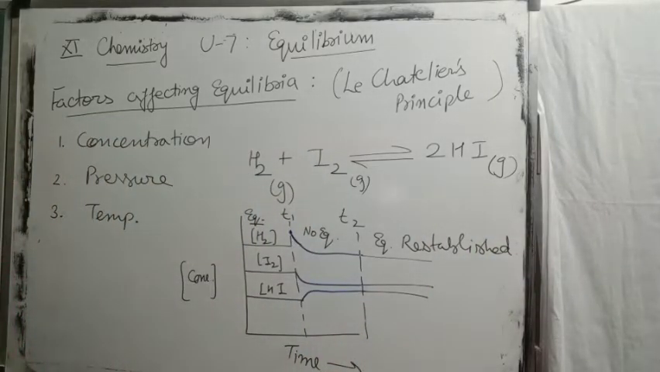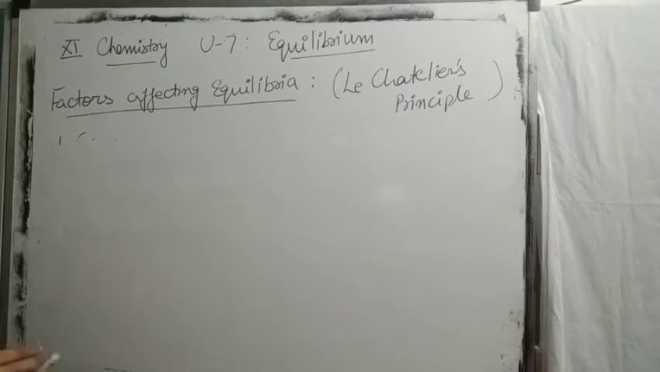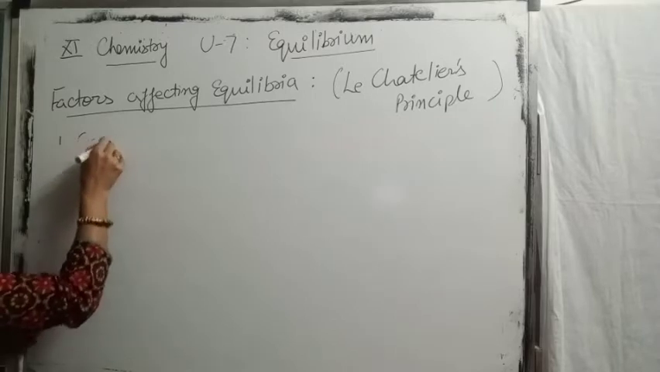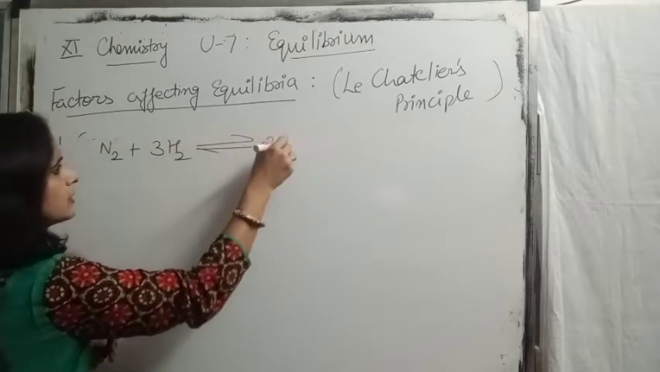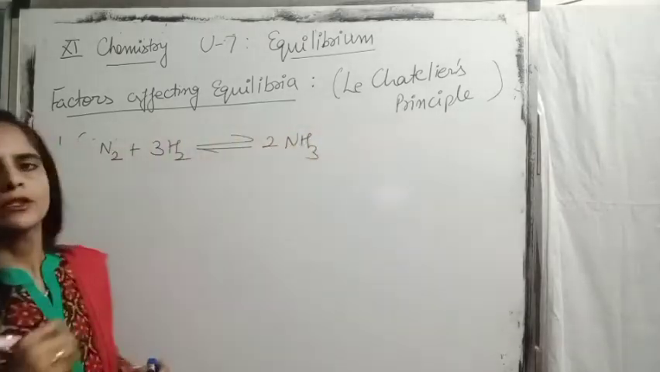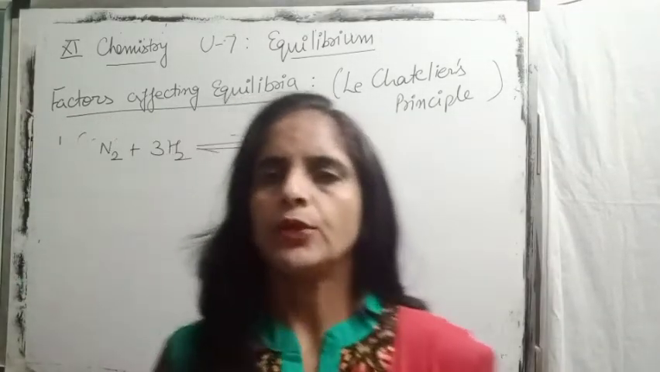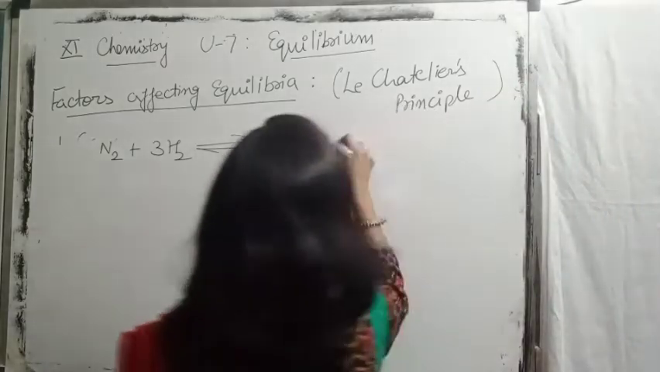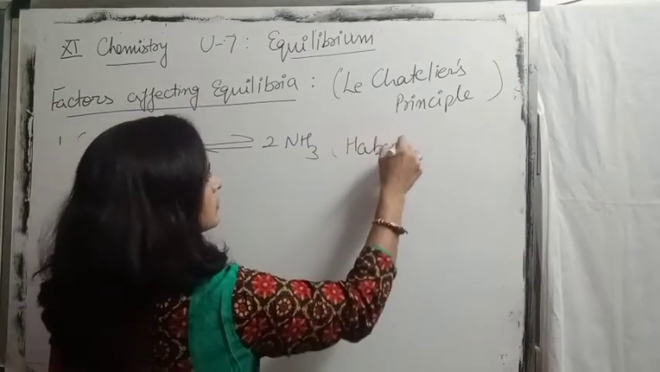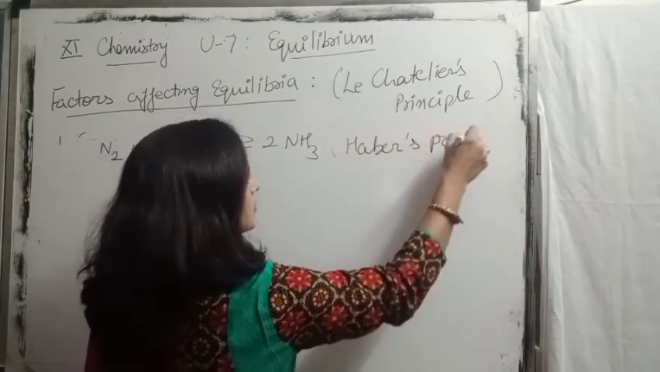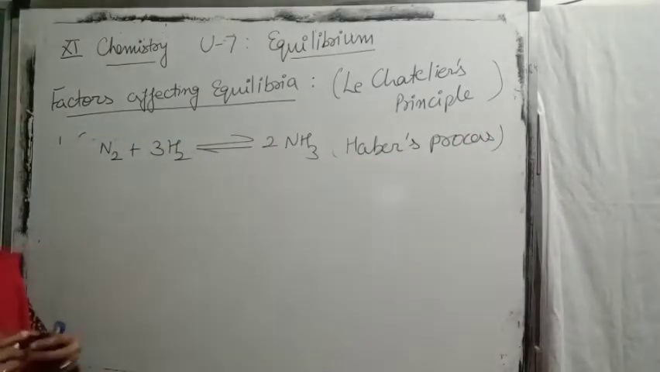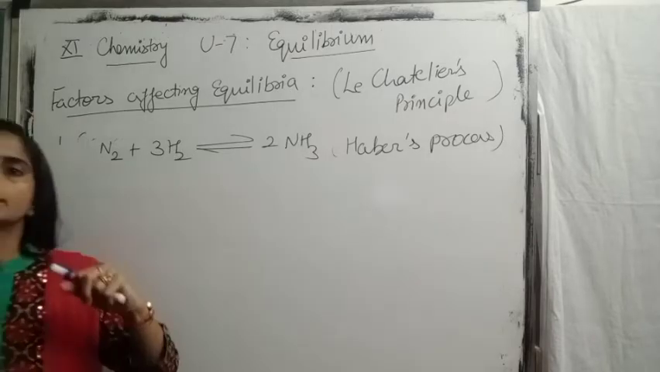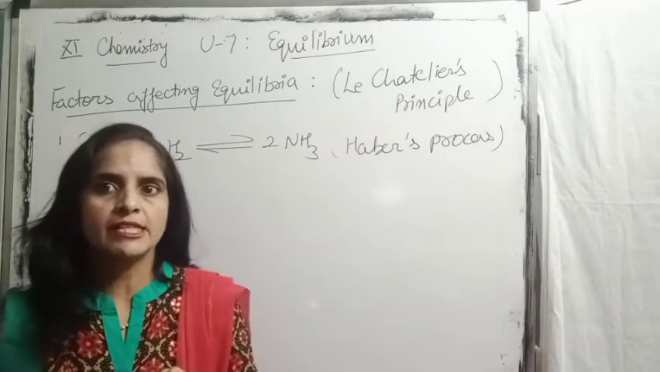Equilibrium re-established. Similarly, we can talk about a few more examples, like ammonia formation, N2 and H2 giving NH3. The commercial preparation of ammonia, the name of the method is termed Haber's process. So industrially ammonia is prepared by the reaction of nitrogen and hydrogen, but again the reaction is reversible.